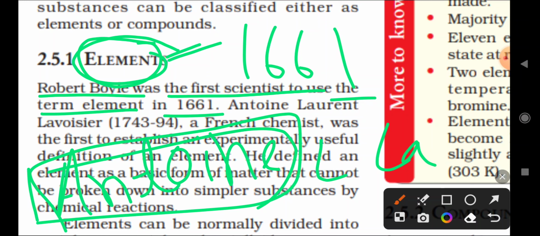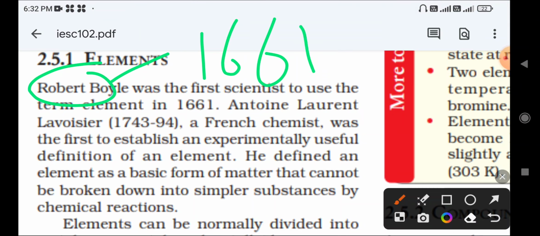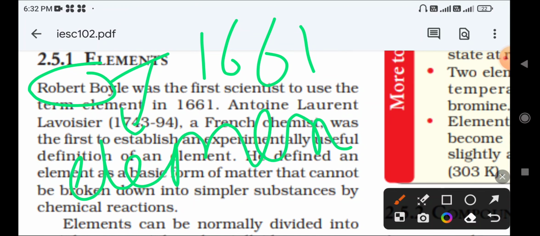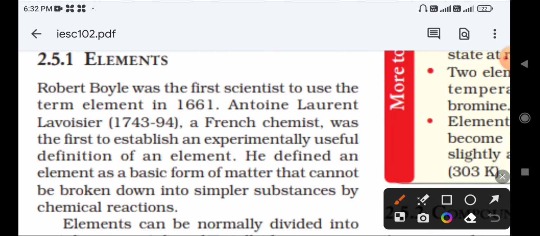Robert Boyle gave the name element, in 1661, but the experimental definition of element was given by Antoine Laurent Lavoisier. So remember that, right?